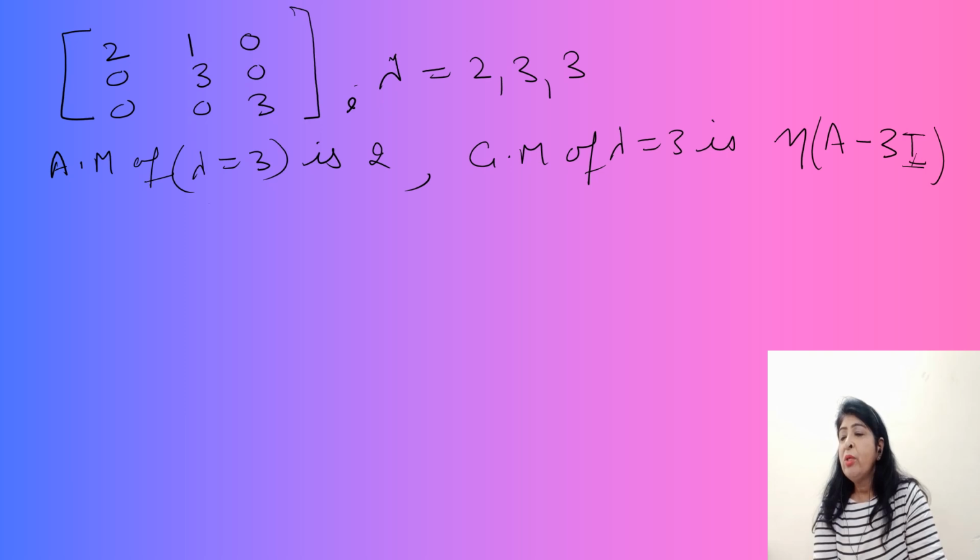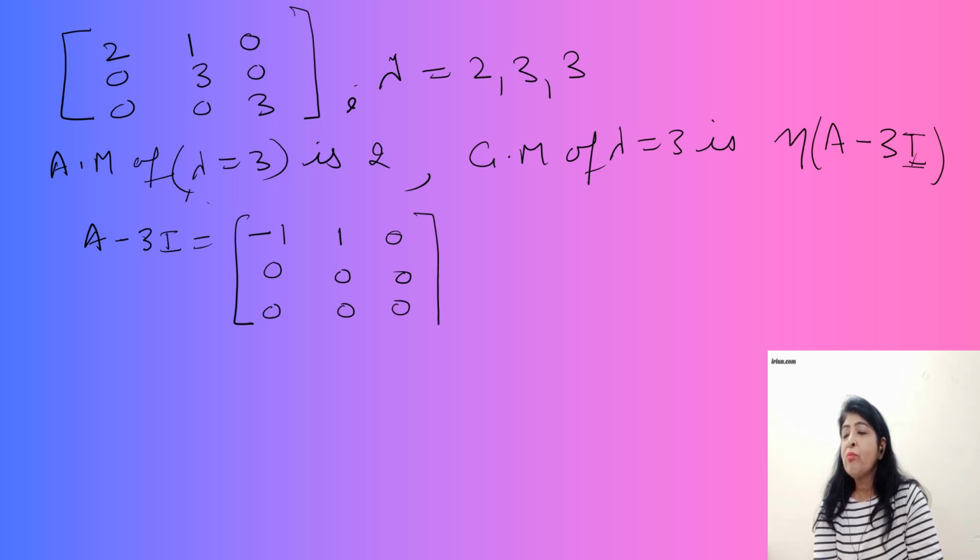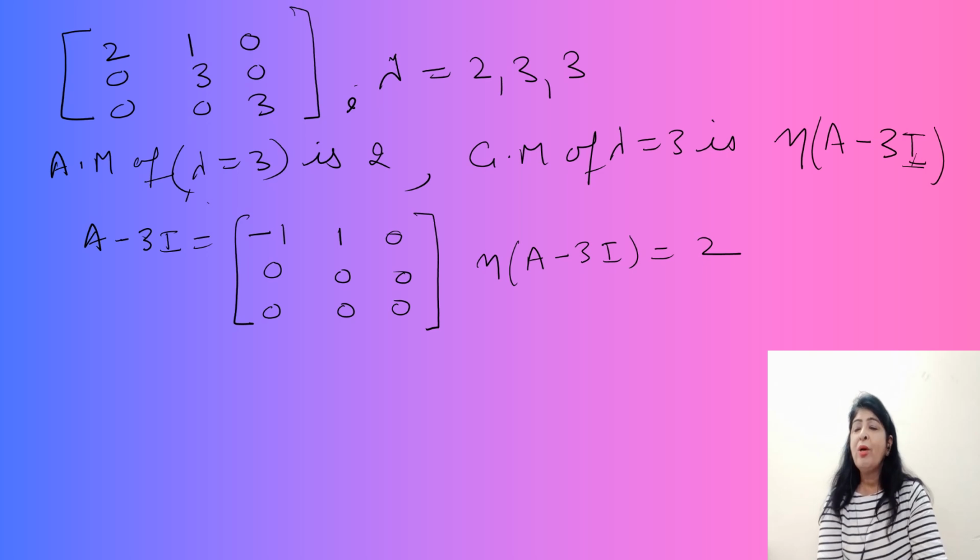So find A minus 3I. What does it become? 2 minus 3 is minus 1, 1, 0, 0, 0, 0, 0, 0, 0. So the nullity of A minus 3I is 2. So the algebraic multiplicity is equal to the geometric multiplicity.